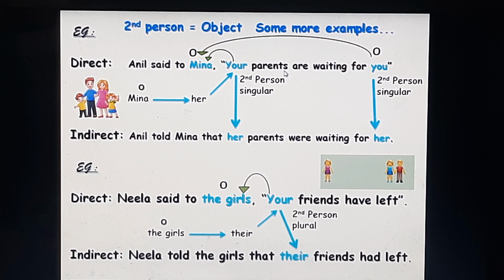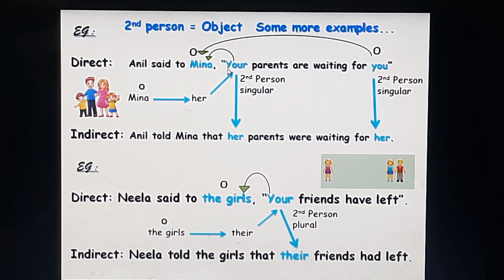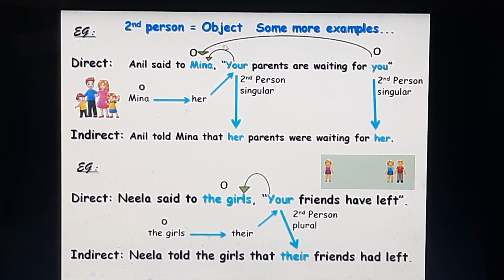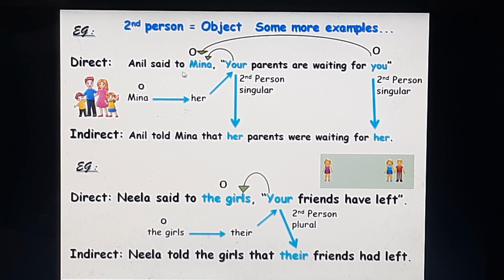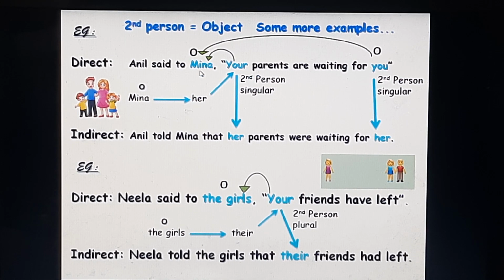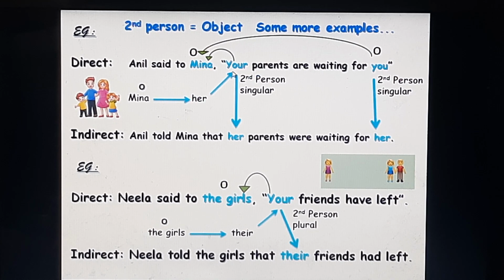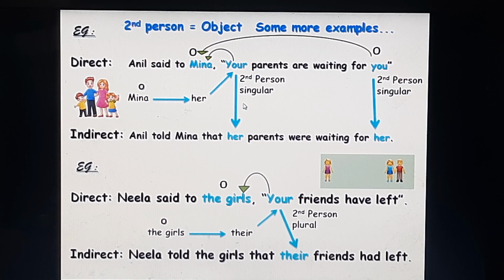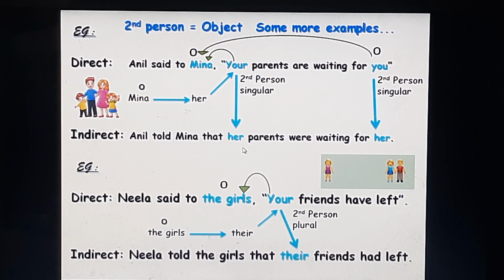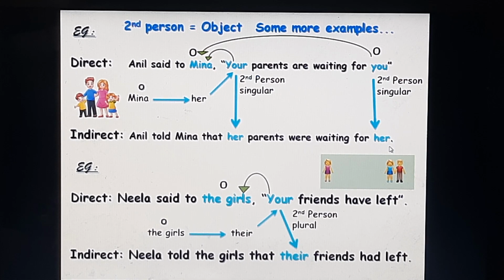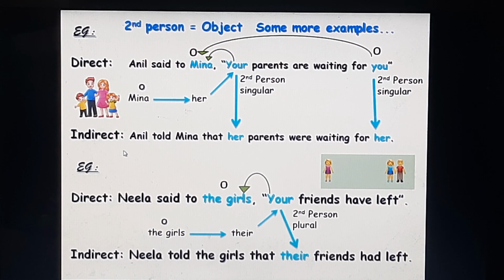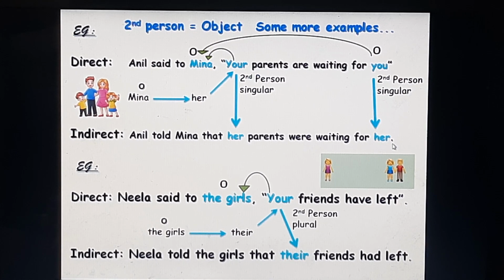Anil said to Meena, "Your parents are waiting for you." In this direct speech, we have two pronouns in the second person, your and you. Both refer to the object Meena in the reporting part. Meena is in third person singular. So your and you must change into the corresponding third person. Your shows possession, so your will change into her in the indirect, and the object you will also change into her in the third person singular. So in the indirect speech, Anil told Meena that her parents were waiting for her.